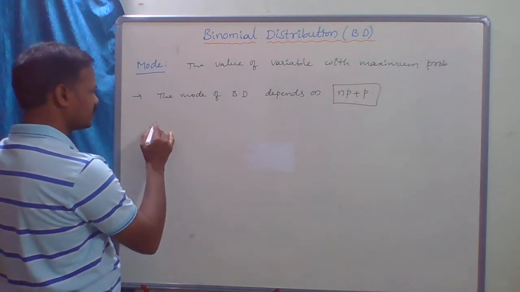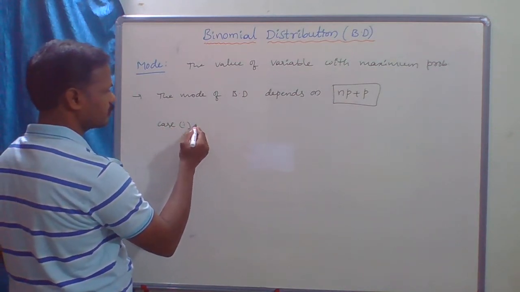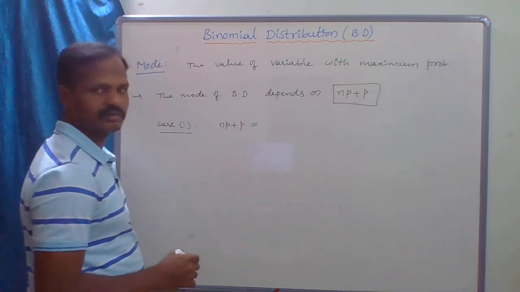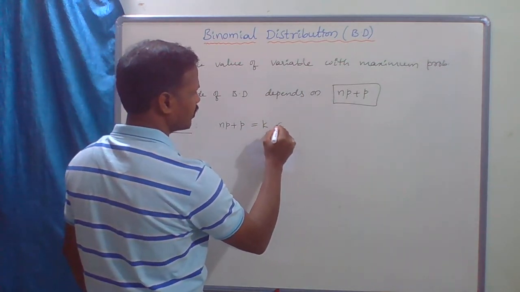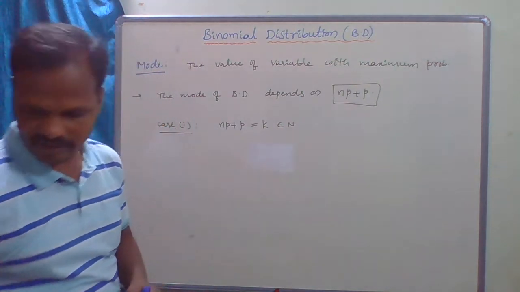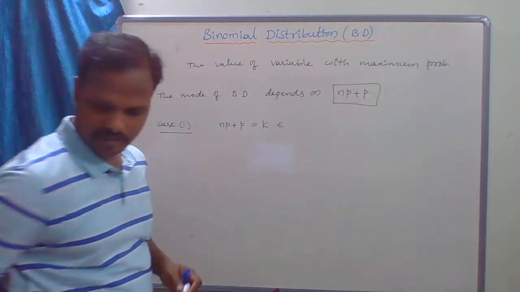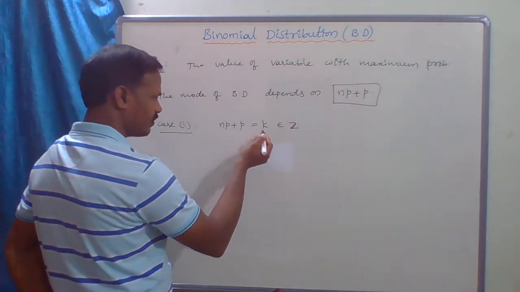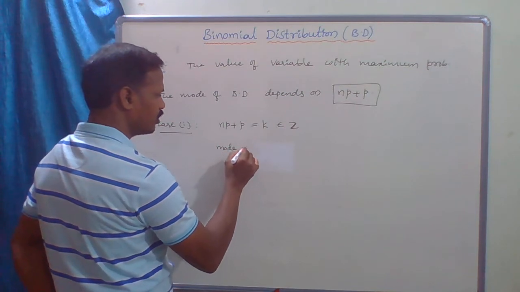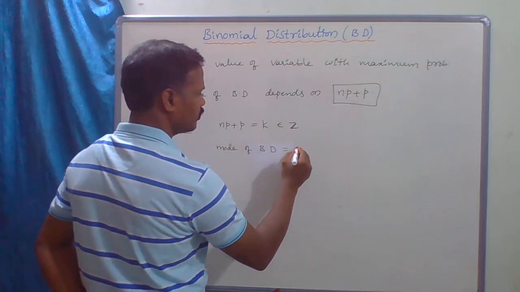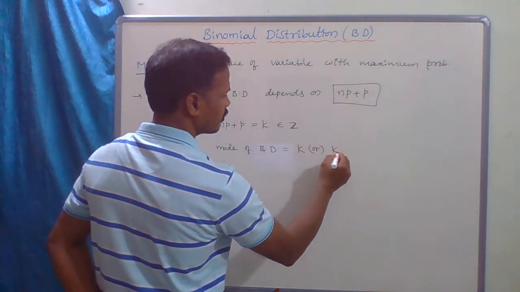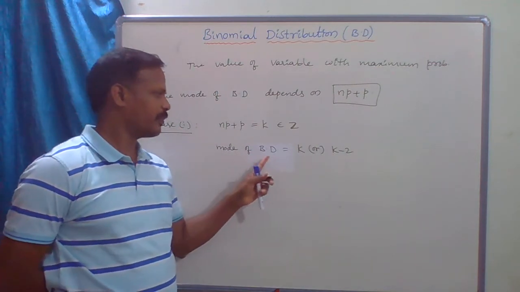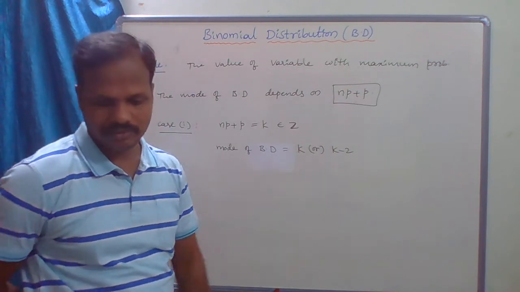Here two cases arise. Case 1: np plus p equal to k, where k is an integer. In this case the mode of the binomial distribution equals k or k minus 1. If np plus p equals k, where k is an integer, then the mode of the binomial distribution is k or k minus 1.